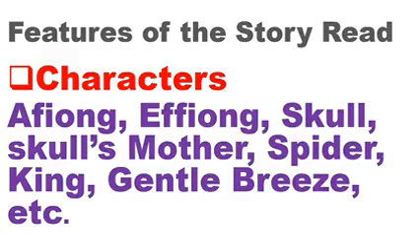Let us look at the features of the story we have read. The features. The topic is not a new topic, so I cannot explain everything, but characters. There are people, animals, or things in the story, used to convey the story. So in this story we have Afion, Scar, Scar's mother, Spider, King, Gentle Breeze, and others. You know them. When you're writing your story, I want to see the characters properly arranged based on their roles.